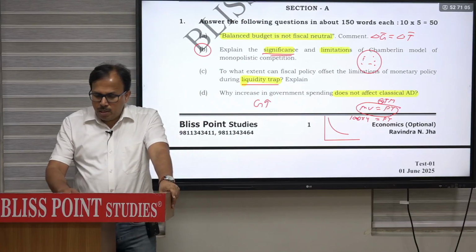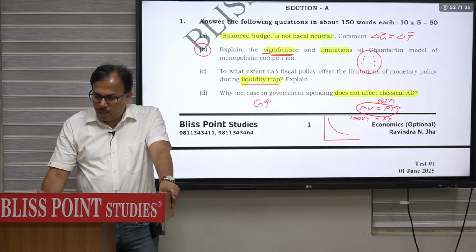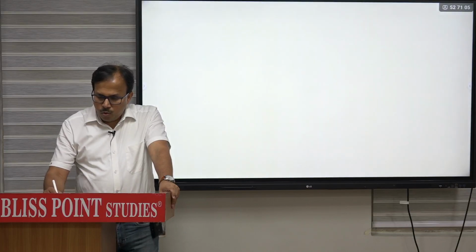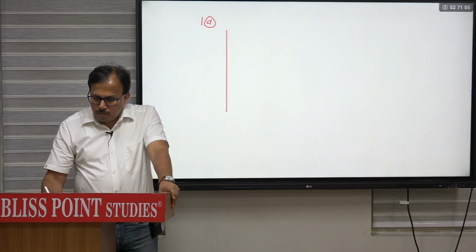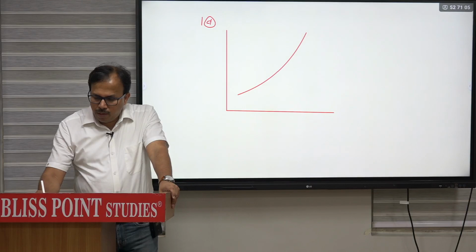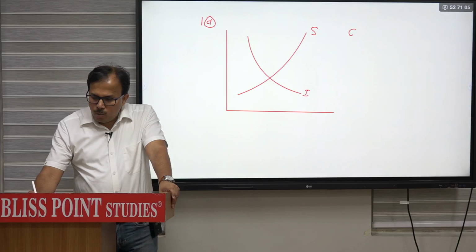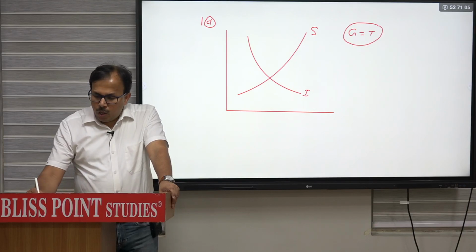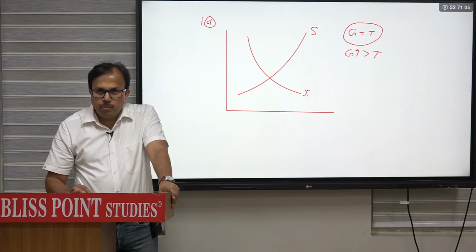For that purpose, you use the loanable fund theory of rate of interest. So apply that loanable fund theory of rate of interest to answer this D part. In that loanable fund theory, there is a supply of fund, which is saving, and demand for fund, which is investment. Assume that initially G was equal to T. Now as government expenditure increases, it will become greater than T.